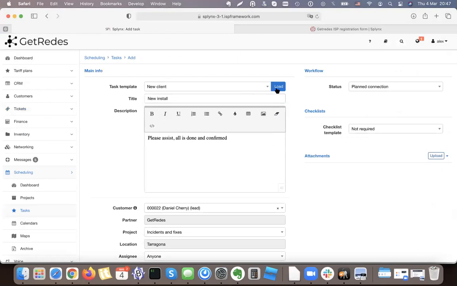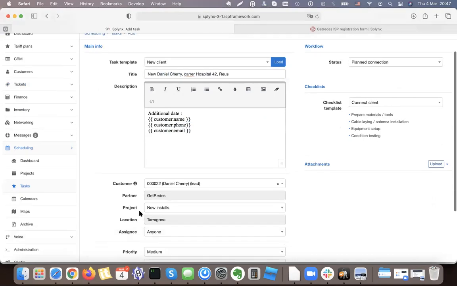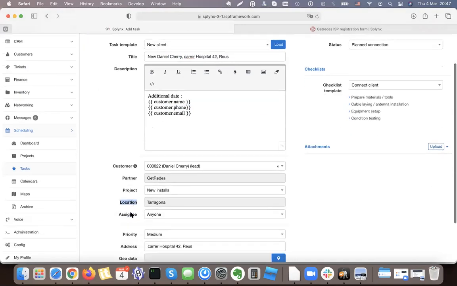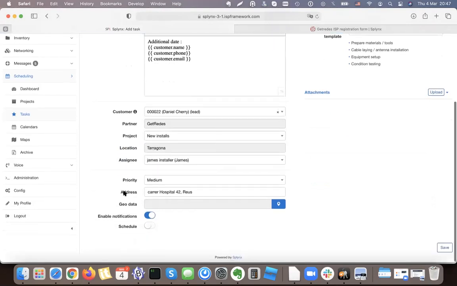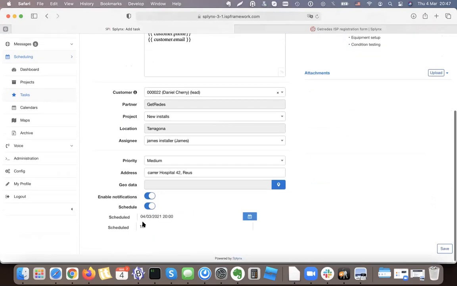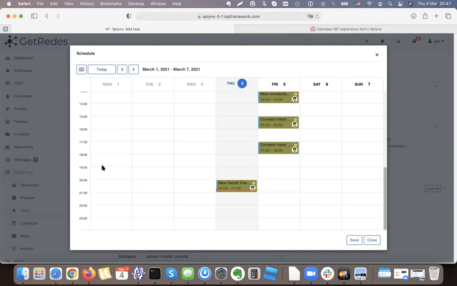I can use the new client template. The template immediately puts the customer name, the customer address, and additional data there, and selects the project new install. Everything is done. What I need to do is just select an installer, for example, James, and I can immediately schedule this job in his calendar. I click the calendar and I see that this guy's date is full, and also for the next week, but I need to connect this client tomorrow. I say, okay, that's good. I will make it tomorrow 7 p.m. for this installer, and I save it.